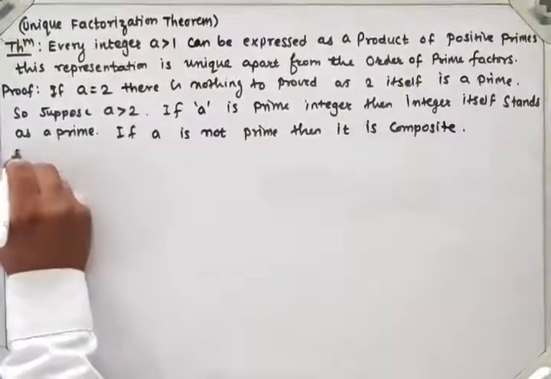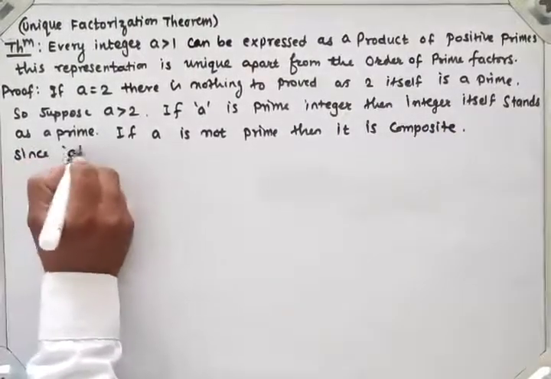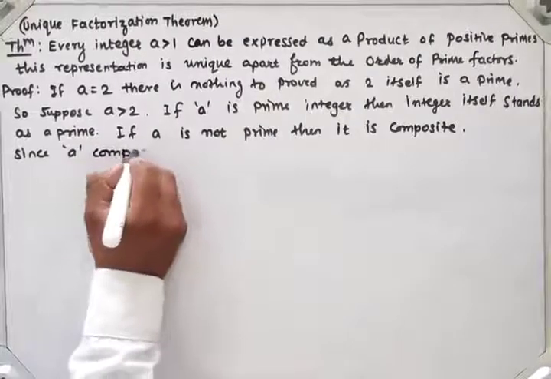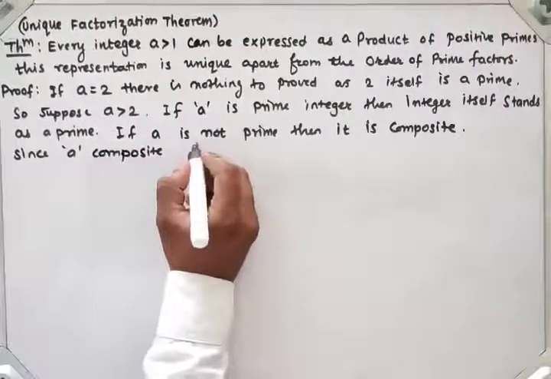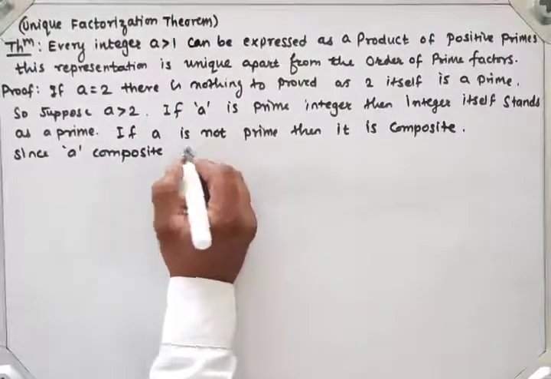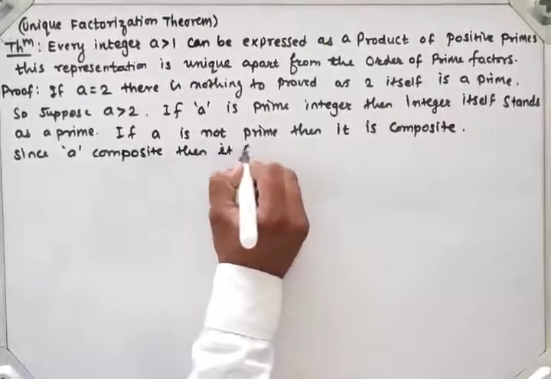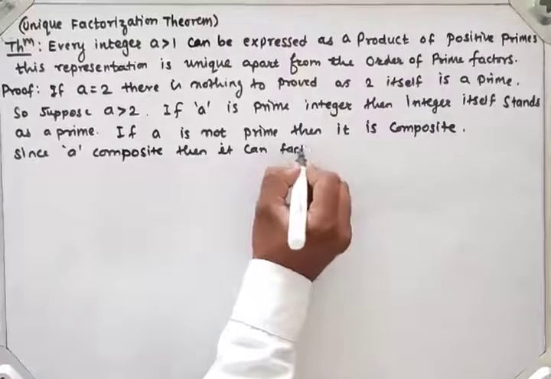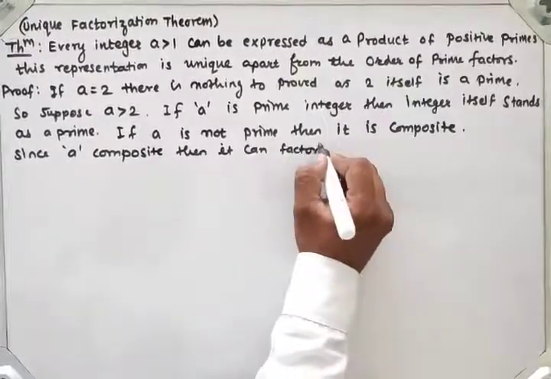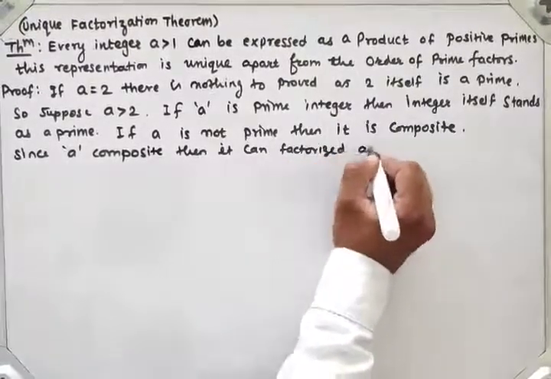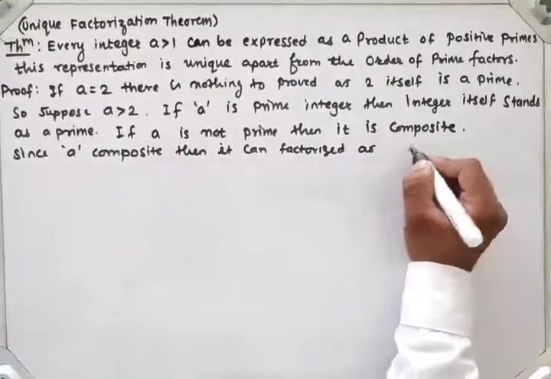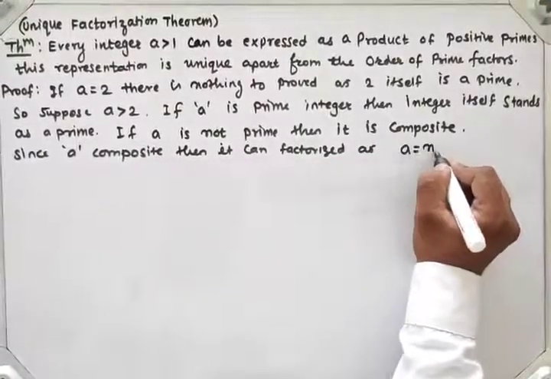Since a is composite, it can be factorized, so a can be factored as a equals n1 n2.